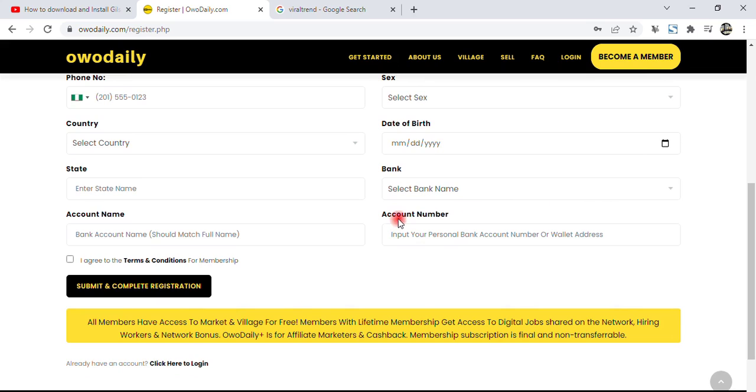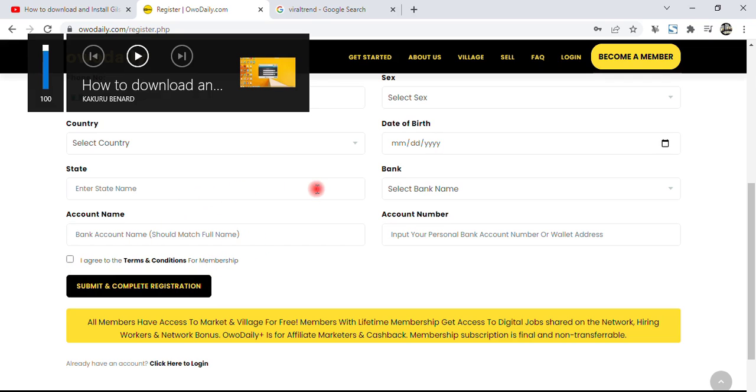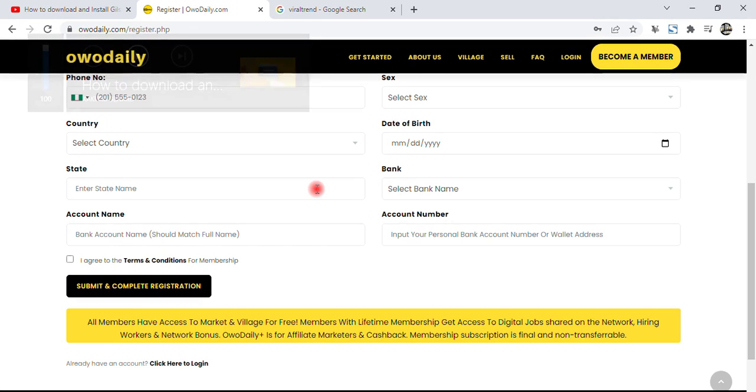Now, this particular one is your account number. Yes, you put your account number here, and then you come to this box and tick it: I agree to the terms and conditions for this membership. Then you submit your registration. By the time you have finished doing that, you'll be notified by your email that you have successfully registered on this platform and you are a verified member after you must have paid that amount of money.